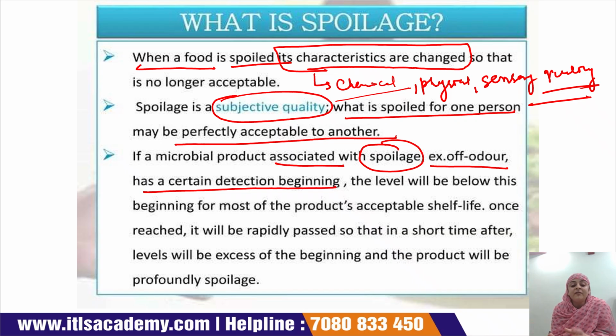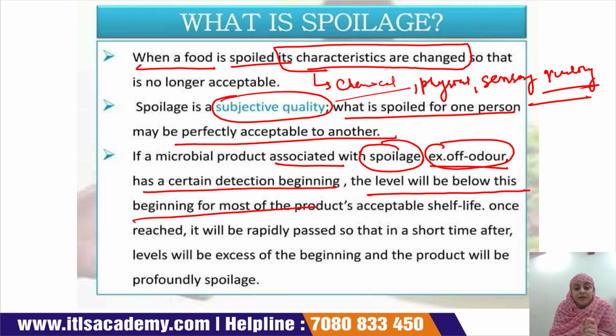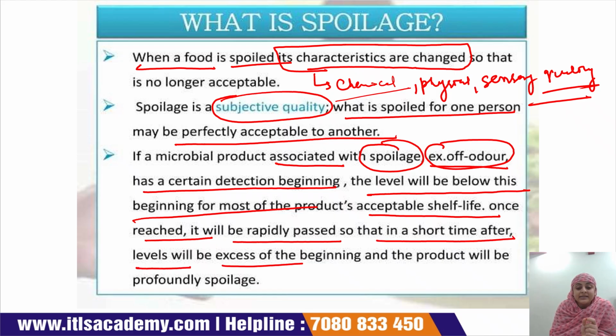If the food is spoiled by microbial production, then off-odor has a certain detection threshold. Below this threshold, most products have an acceptable shelf life. Once it reaches the threshold, it passes it quickly, so that in a short time the level will exceed the threshold and the product will be profoundly spoiled.